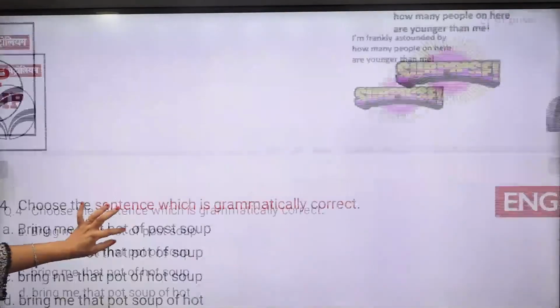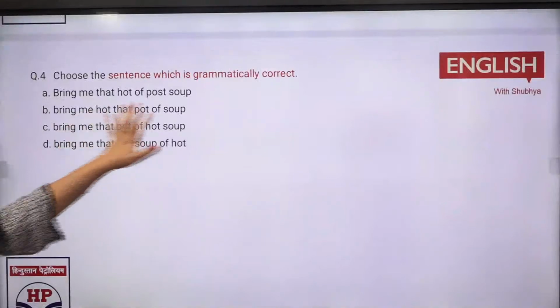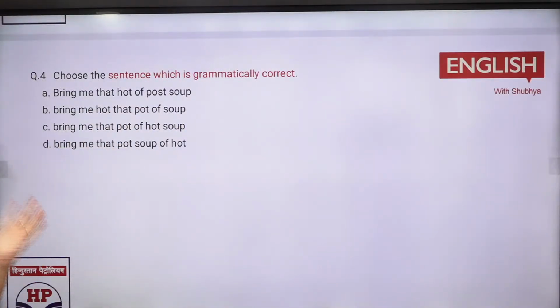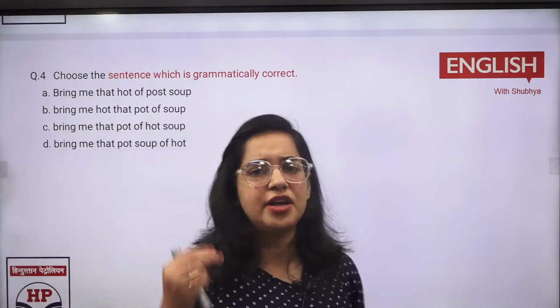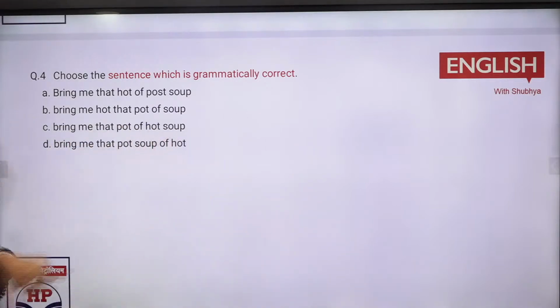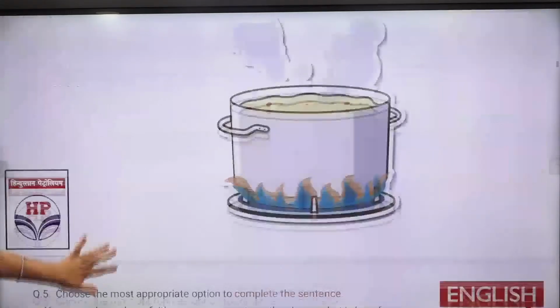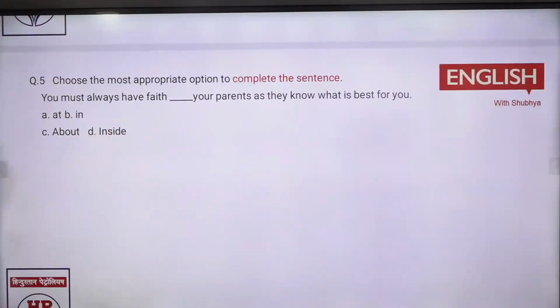Next you have the sentence that was grammatically correct or incorrect. तो ये आपका लास्ट में भी था. I don't tell you कि इस पे फोकस करो ज्यादा because that would be on the very spot you have to do it, right? So bring me that pot of hot spot. That would be right. Next you have again the sentence completion.